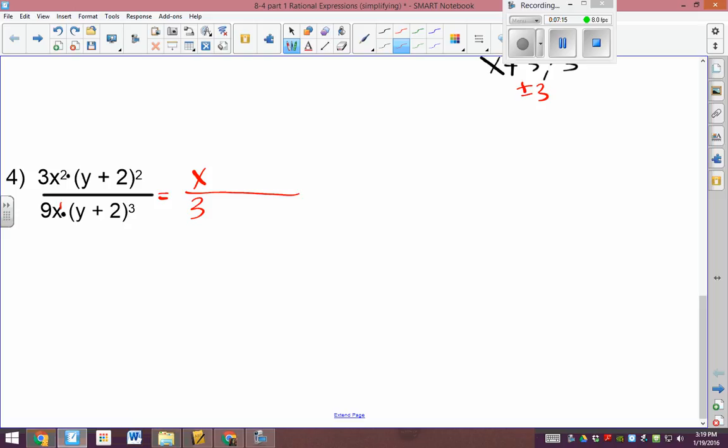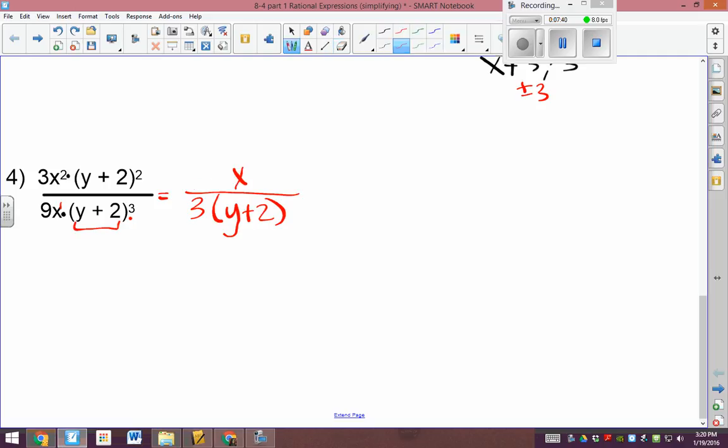No, because that's just one big thing to the third. That's no different than x to the third or y. So we got 2 on the top of that parentheses and 3 on the bottom, so there's an extra parentheses on the bottom. And now whatever's in there stays. That's only possible because those are exactly the same in there. Right. I don't like how this looks, so I'm going to move it to the middle.